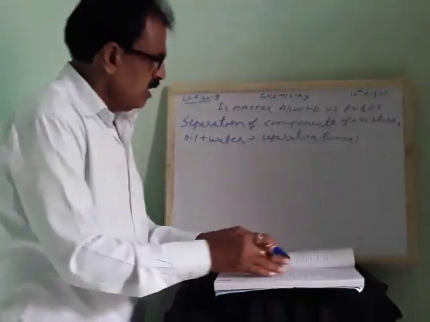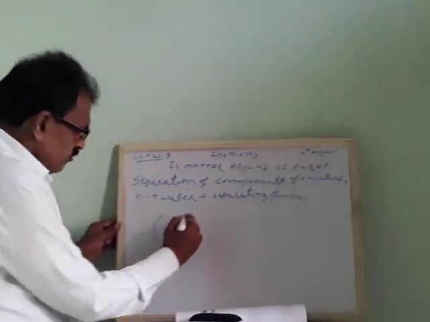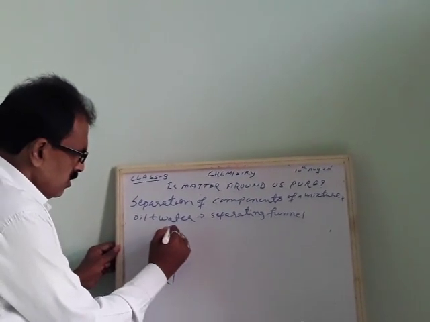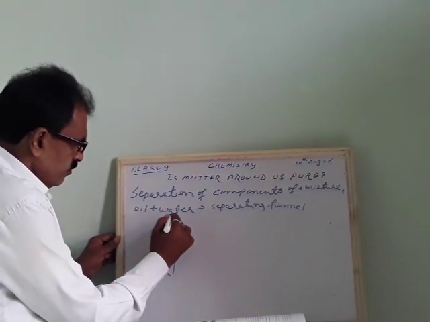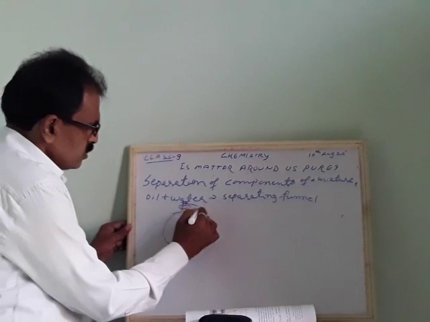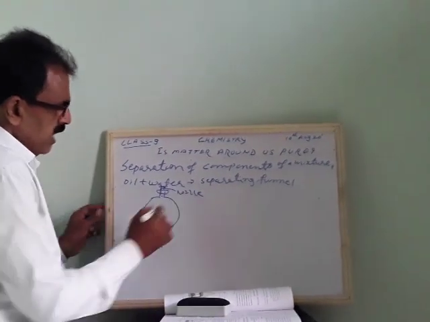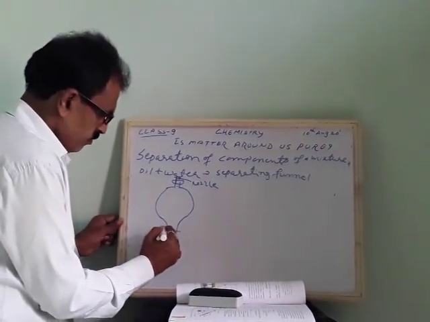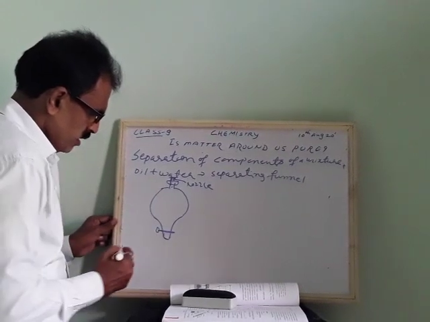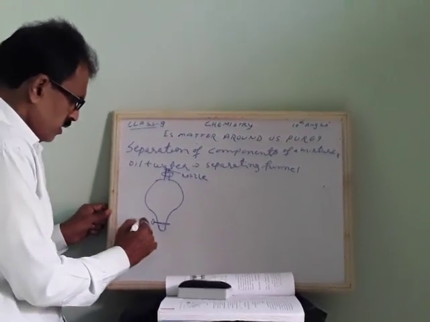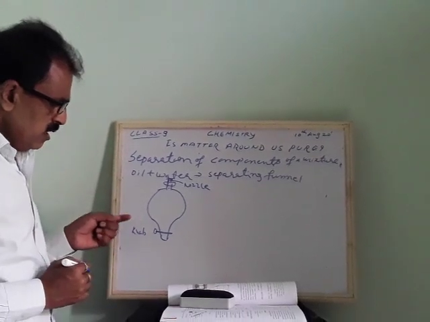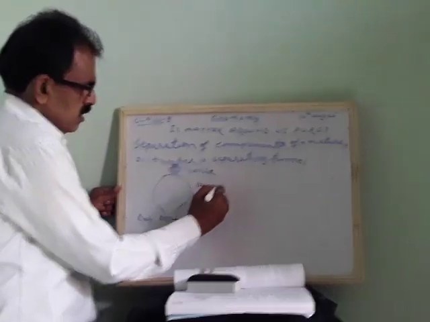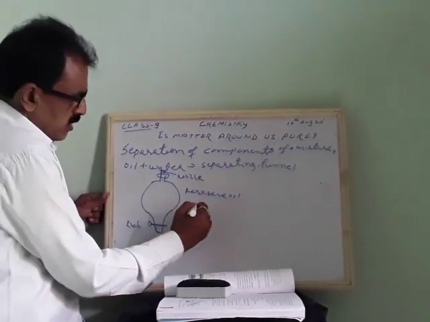What happens here? Suppose this is a funnel, we call it a separating funnel. This is a nozzle. So through the nozzle, what do we add? We add water, we add oil, and we mix it. And there is an opener here, a knob will be there. We can take kerosene oil also. Kerosene oil we take and water.